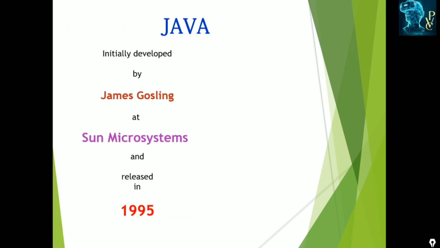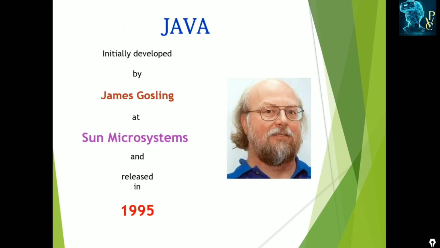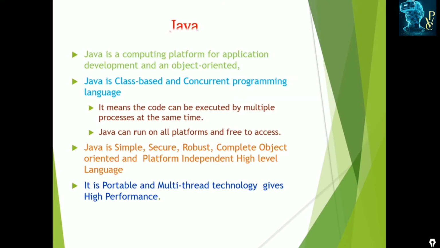Java was initially developed by James Gosling at Sun Microsystems and released in 1995. Java is a computing platform for application development, and it is object-oriented. Java is a class-based programming language, which means everything in Java can be specified within a class only. Without the class, Java is nothing. Java is a concurrent programming language, which means multiple programs can execute simultaneously.